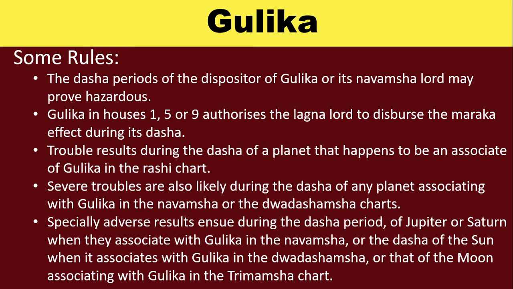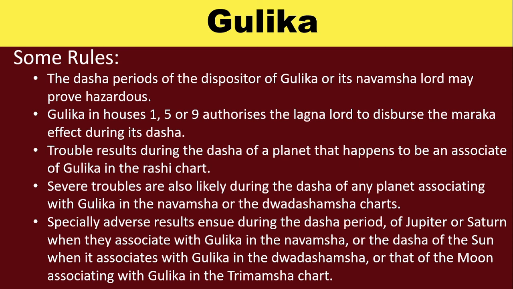The Dasa periods of the dispositor of Gulika or its Navamsa lord may prove hazardous. Gulika in houses 1, 5 or 9 authorizes the Lagna lord to disburse the Maraka effect during its Dasa. Travel results during the Dasa of a planet that happens to be an associate of Gulika in the Rashi chart. Severe travels are also likely during the Dasa of any planet associating with Gulika in the Navamsa or Dwadasamsa chart.